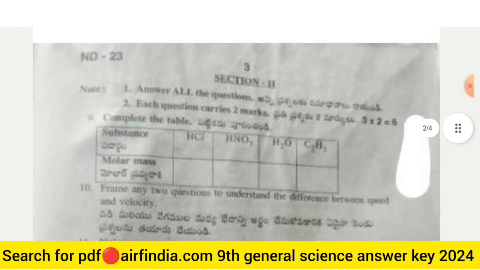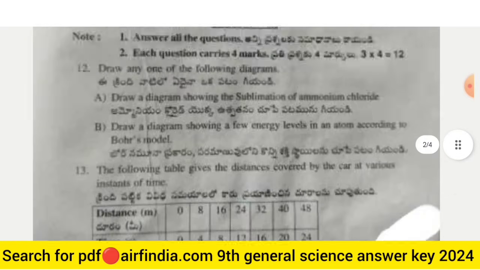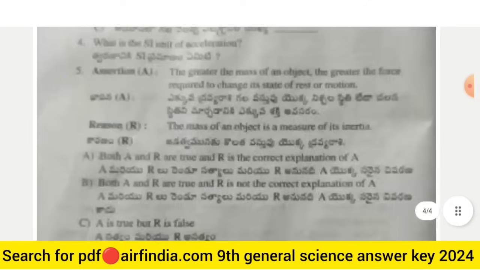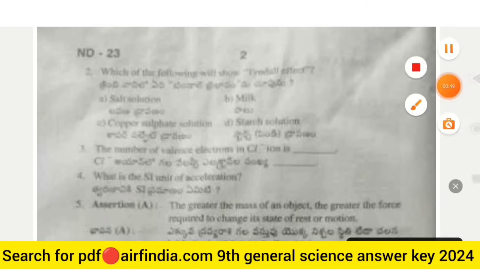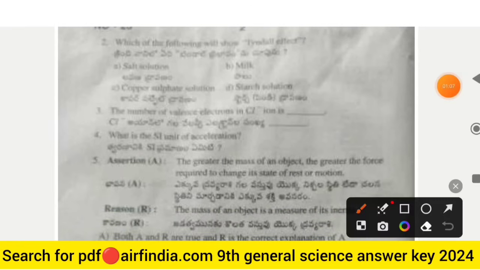The next page number third. Okay, I think page number second is missing. No, page number second is there. And the next question is, which of the following show the Tyndall effect? Salt, milk and stone solution and copper something. The picture is not clear, but in the next video I will show you clear pictures also.